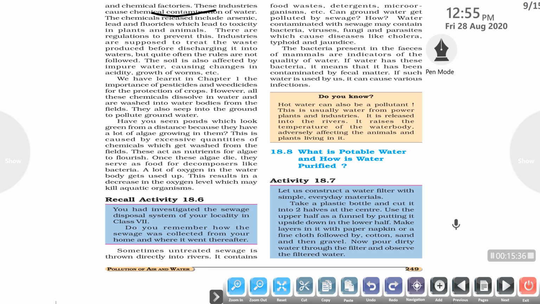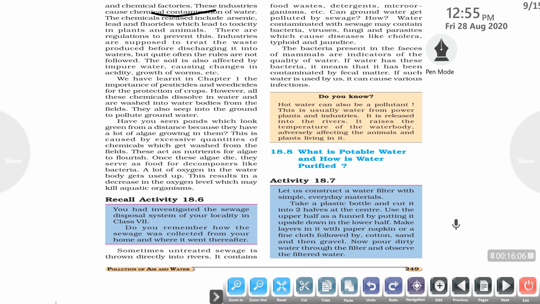Apart from this, there is the growth of algae in water bodies. Have you seen a pond which looks green from a distance because a lot of algae are growing in it? The growth of algae usually occurs because of the increase in pollutants in the water bodies. This is caused by excessive quantities of chemicals which get washed from the fields. These act as nutrients for the algae to flourish, and they multiply and grow on a large scale.